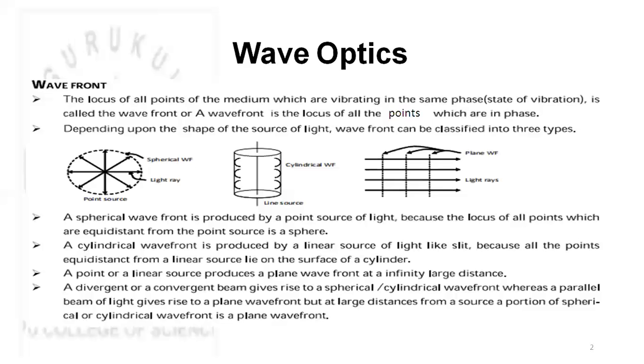Now, a spherical wavefront is produced by a point source of light because the locus of all the points equidistant from a point source is a sphere. The cylindrical wavefront is produced by a linear source of light like a slit, because all the points equidistant from the linear source lie on the surface of a cylinder. A point or a linear source produces a plane wavefront at infinity or a large distance. A divergent or a convergent beam gives rise to spherical or cylindrical wavefront, whereas a parallel beam of light gives rise to plane wavefront. But at a large distance from a source, a portion of a spherical or cylindrical wavefront is a plane wavefront.